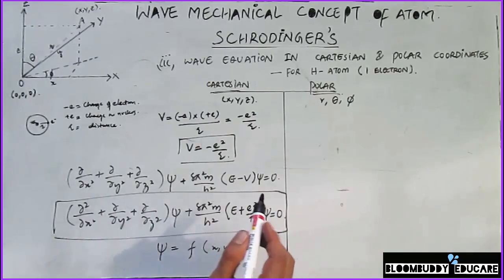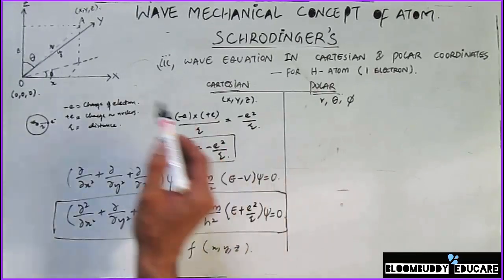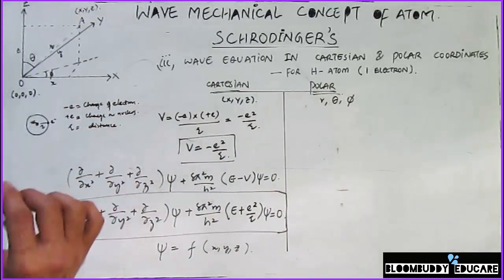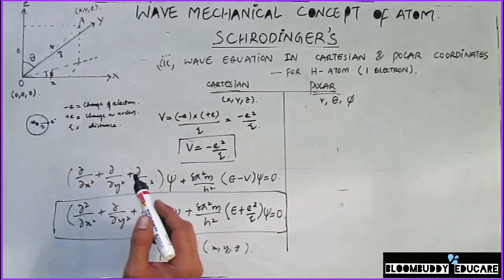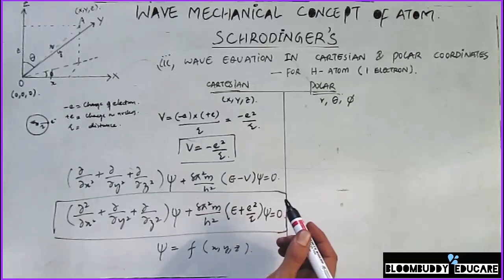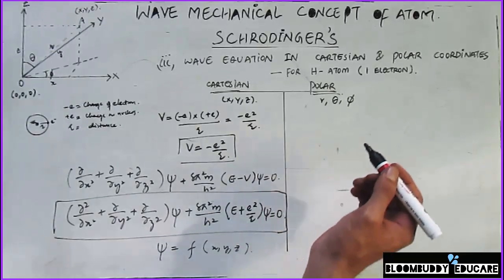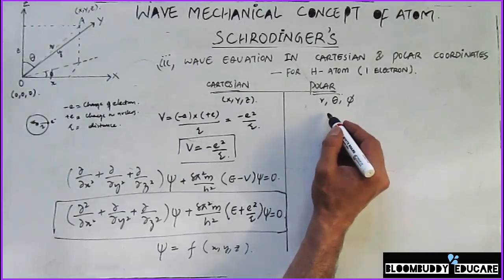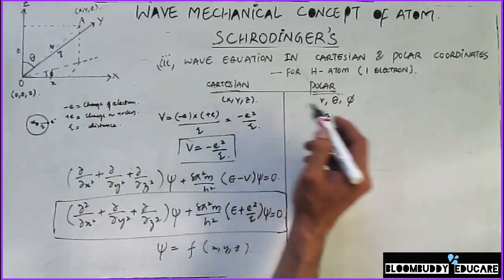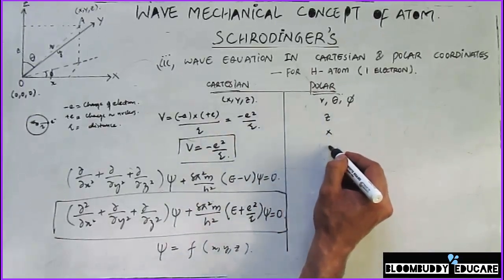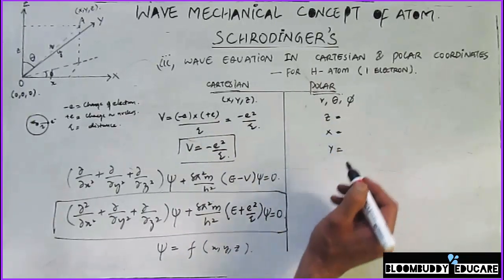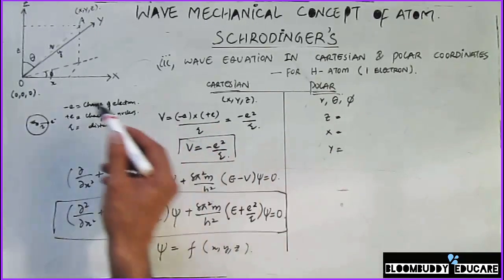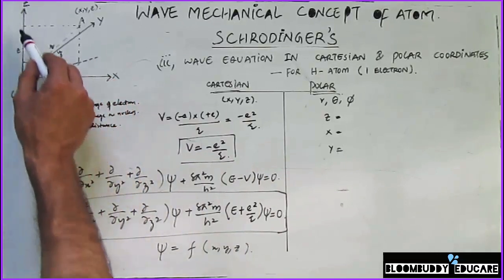Similarly, when we try to solve this wave equation in polar coordinates, wherein we'll be using theta and psi and the distance between the two, that's r, we first have to look at the polar coordinates, which I can solve for the Cartesian coordinates x, y and z.